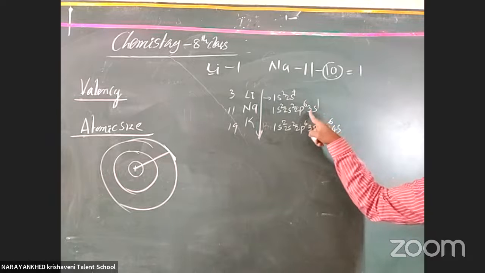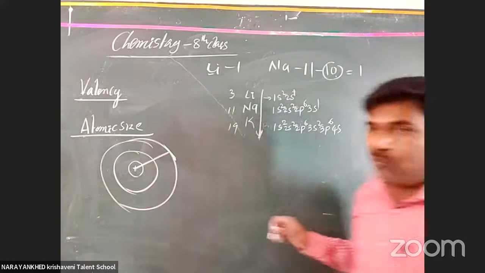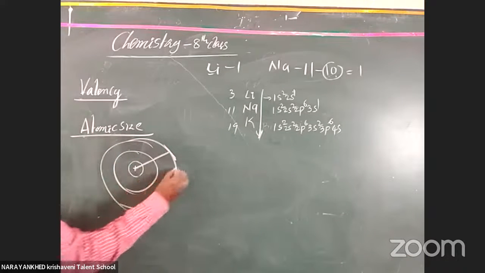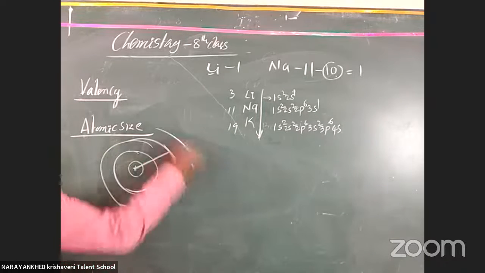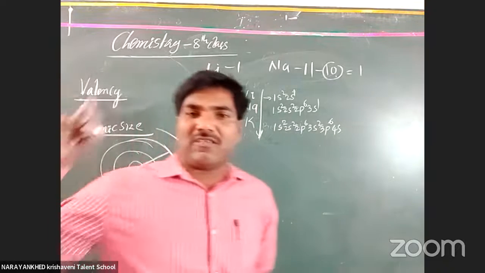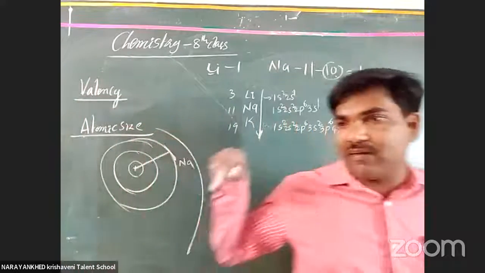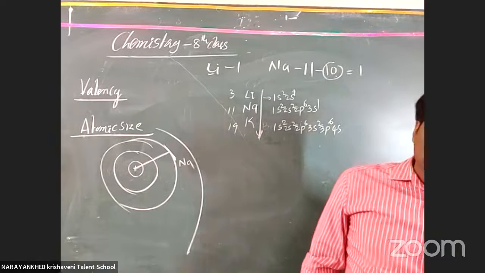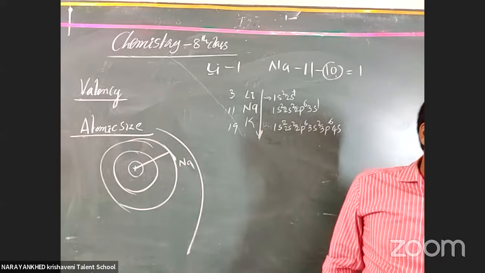Here it is 3 orbits, here 4 orbits. This drawing is for sodium only; to write for potassium, one more orbit is added. Like that, atomic number increases in a group, and that is why the atomic size increases.